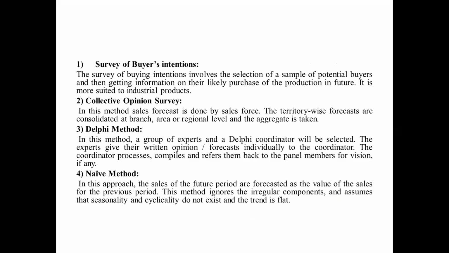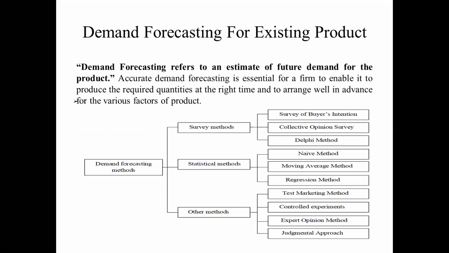In the survey of buyers' intentions method, the survey involves the selection of samples. Based on the survey method, it is classified into two types. One is the census method, and the other is the sample method. In the census method, we survey each and every customer, that means we ask their opinion of the particular product. This is called the census method.